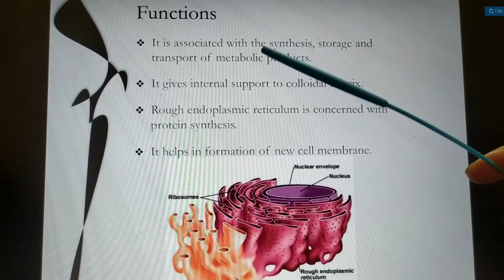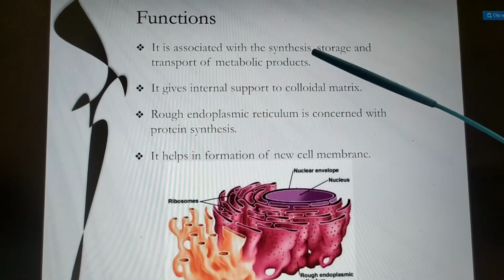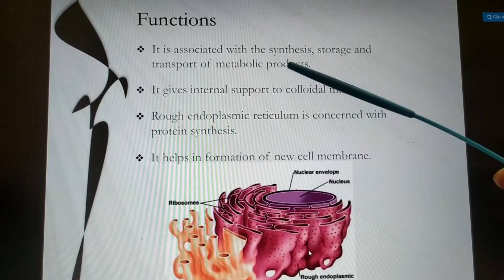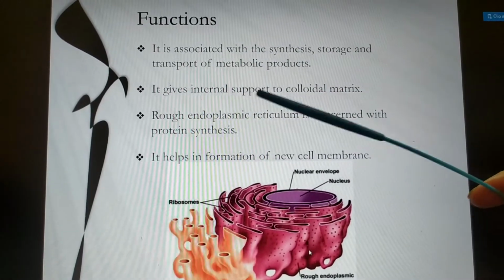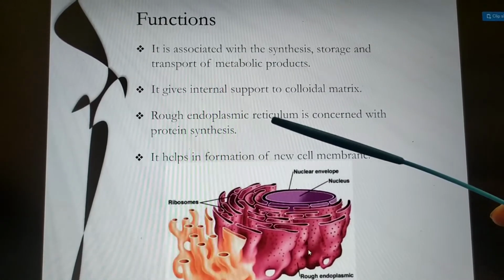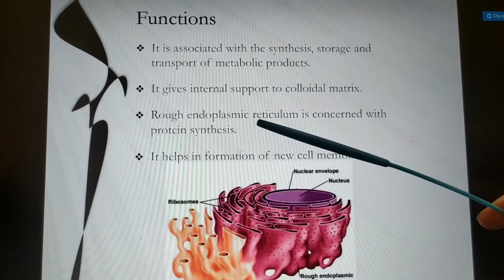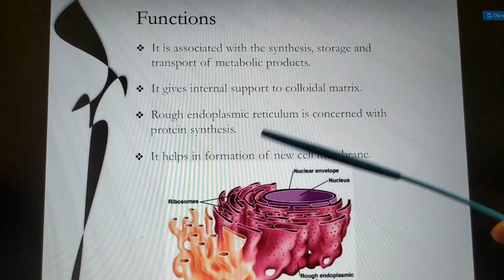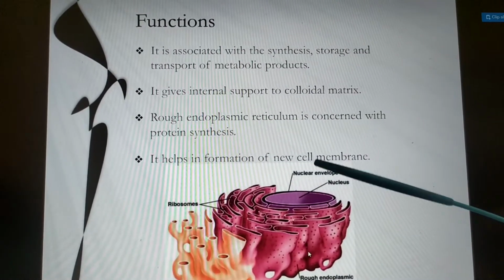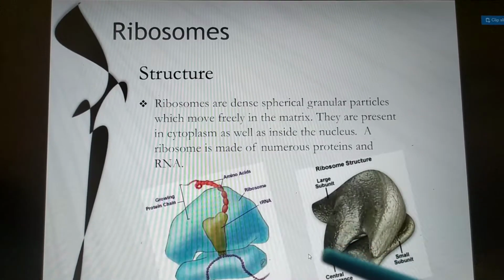Now coming to the functions, it is associated with synthesis, storage and transport of metabolic products. It gives internal support. Rough endoplasmic reticulum is concerned with protein synthesis, a very important point. It also helps in formation of new cell membrane.